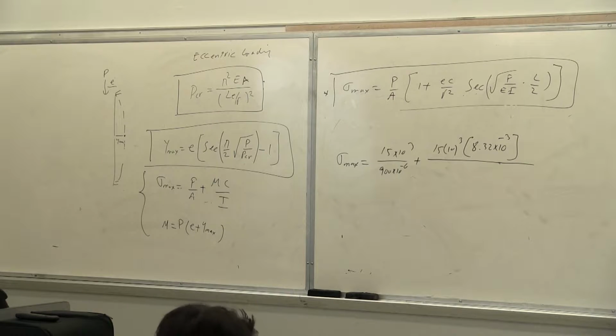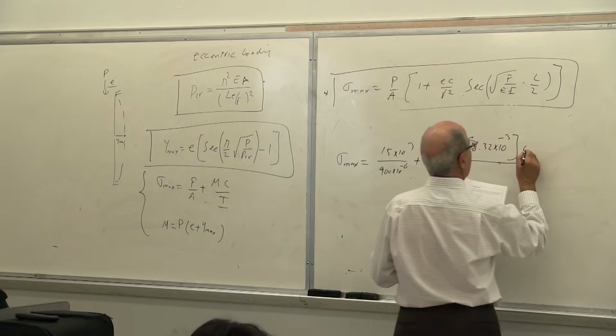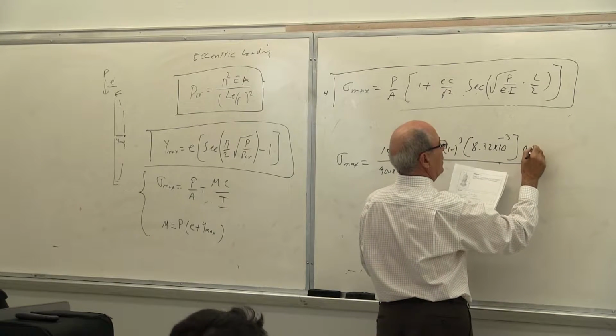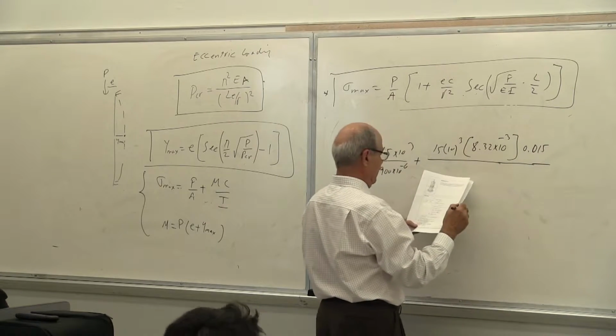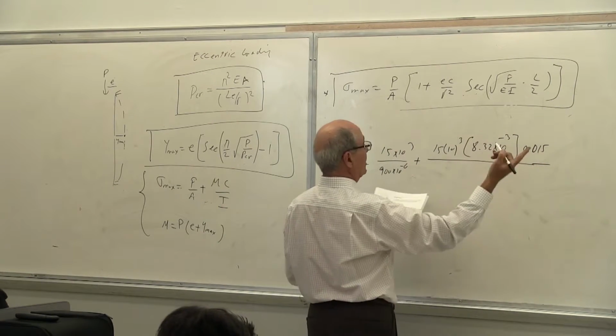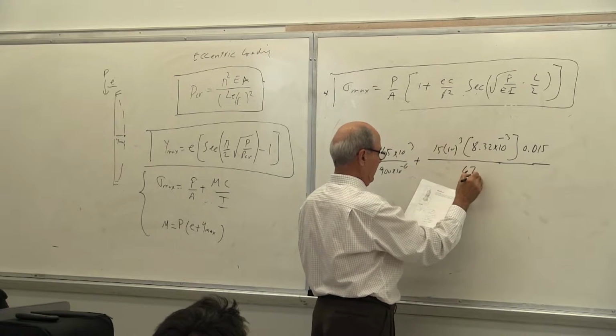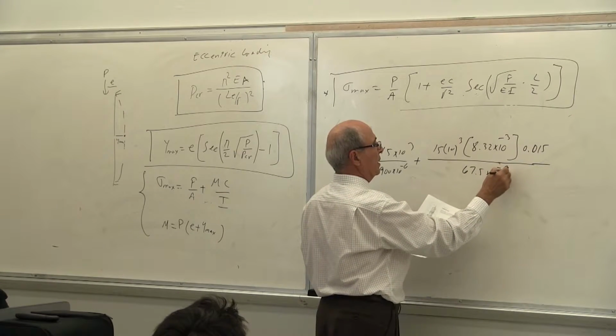C is 15 millimeter, so multiplied by 0.015 meter, divided by I, which is given. I was 67.5 times 10 to the power of minus 9.